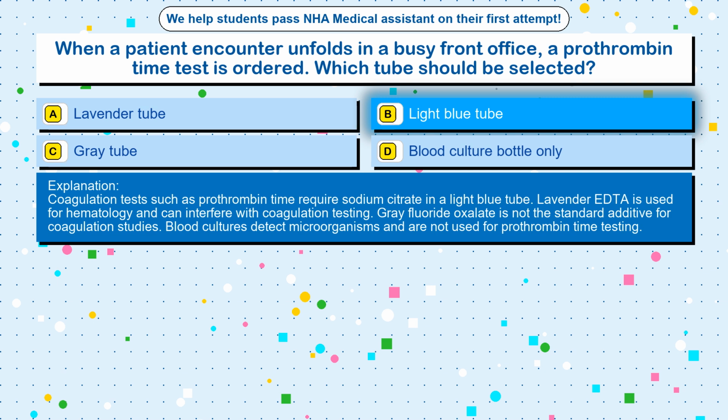Coagulation tests such as prothrombin time require sodium citrate in a light blue tube. Lavender EDTA is used for hematology and can interfere with coagulation testing. Gray fluoride oxalate is not the standard additive for coagulation studies. Blood cultures detect microorganisms and are not used for prothrombin time testing.